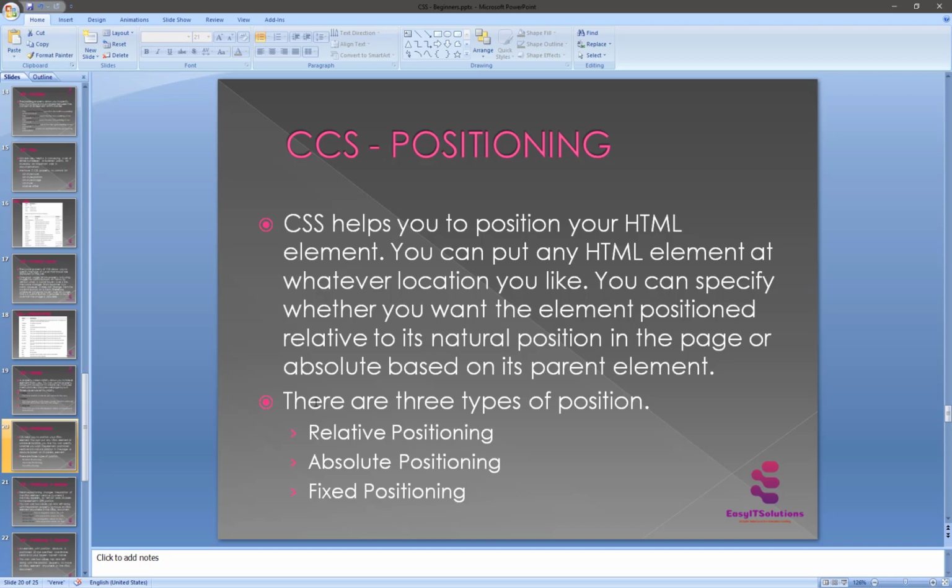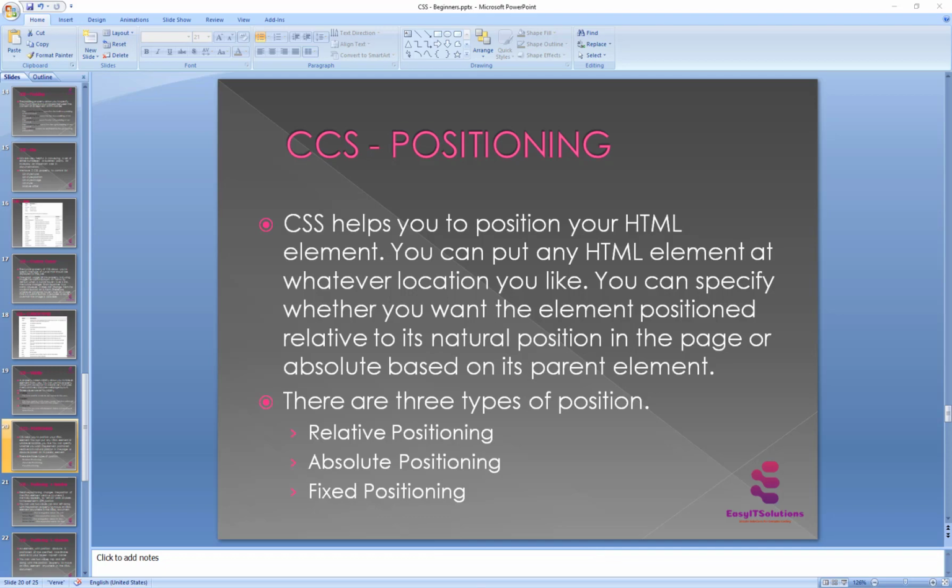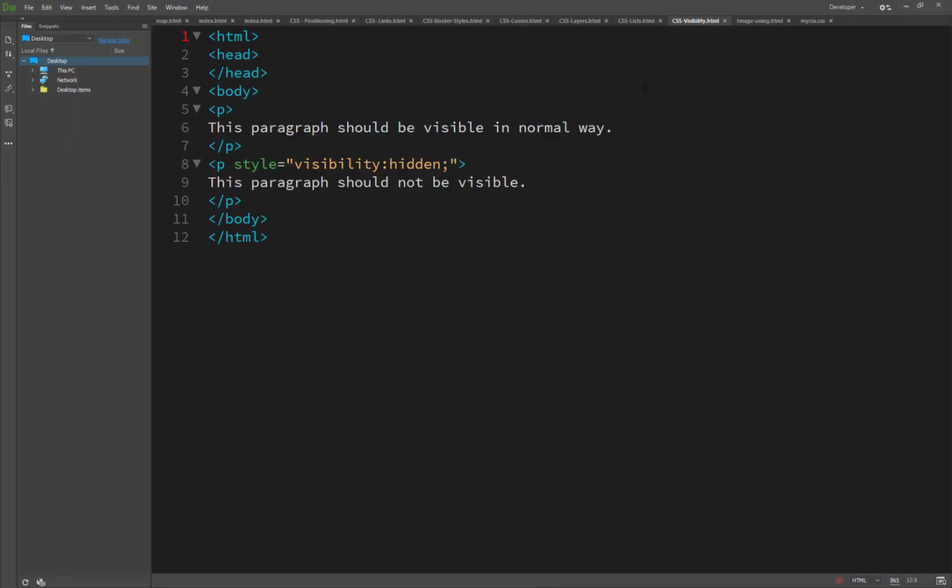So there are three types: relative position, absolute position, and fixed position. Absolute and fixed work the same way, but there is a little bit of change in the property. But relative is totally different. Relative position changes the position of an element relative to where it normally appears. We will understand more when we set an example here.